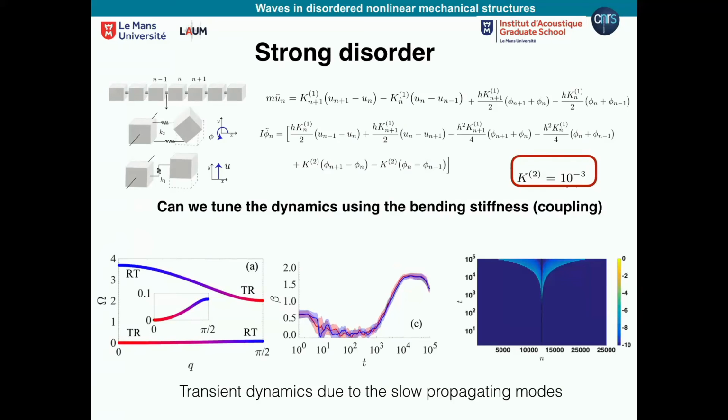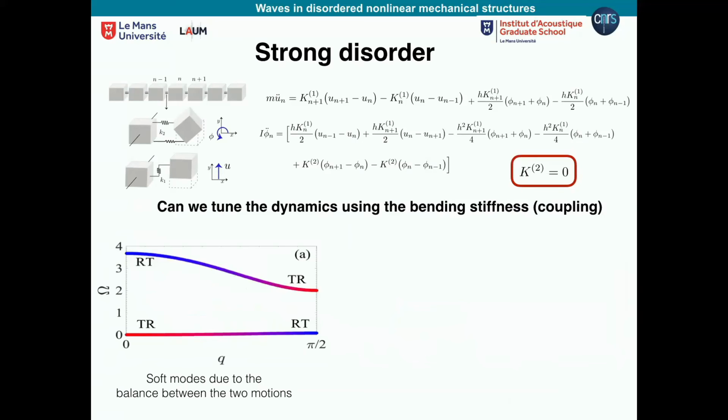What we see is that there is a region in the beginning where everything looks localized. For example, if you stop the simulation at 10 to the 3 or 10 to the 4, you will see that it is completely localized. But it's not true, because the modes that are propagating are very slow. You have to wait long enough to see propagation in the system.